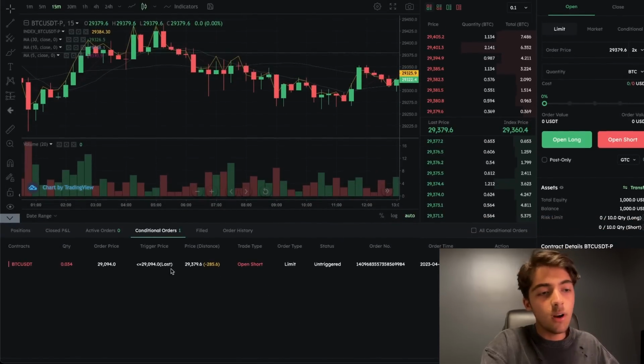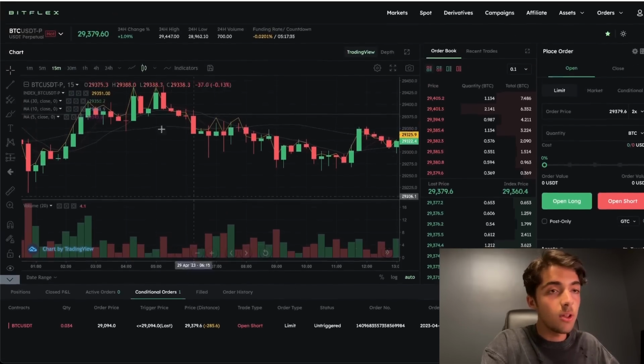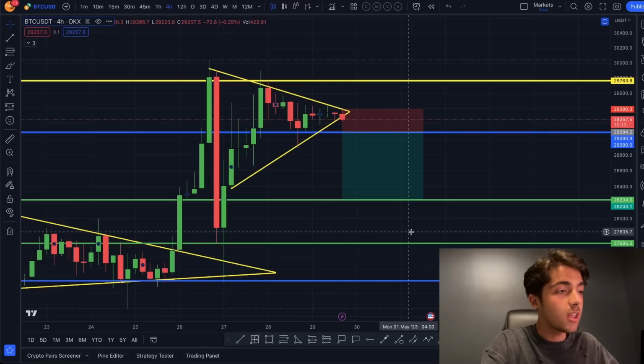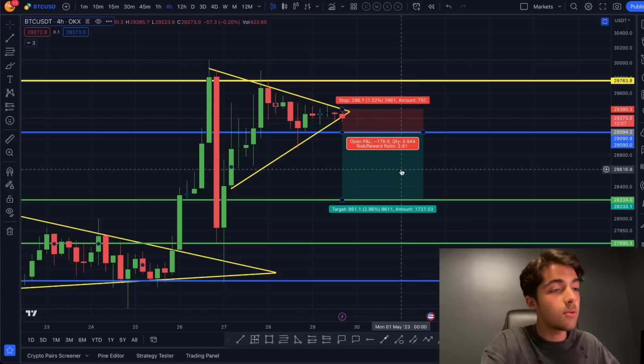And basically when the order is triggered, then we can set our stop loss and take profit, which you can do manually also. Of course, my take profit, I'm looking at the $28,234 level. As a stop loss, I'm looking at the $29,390 level.